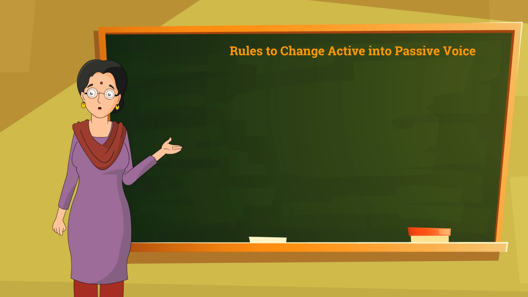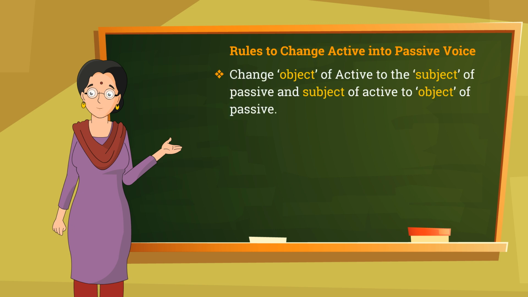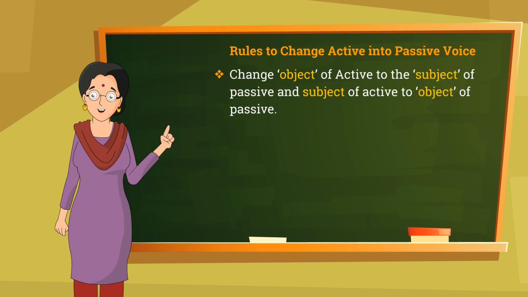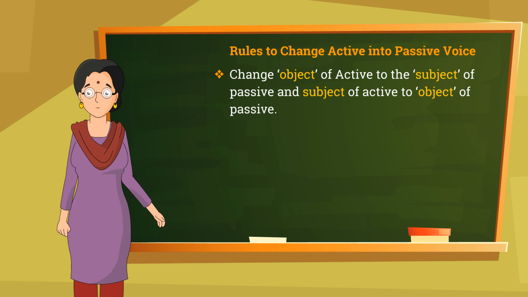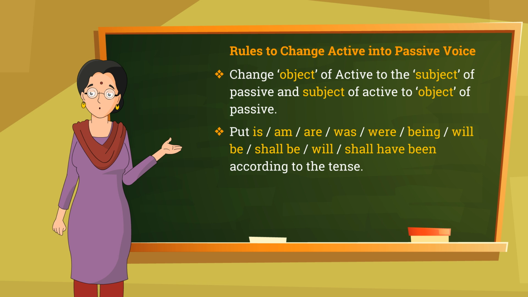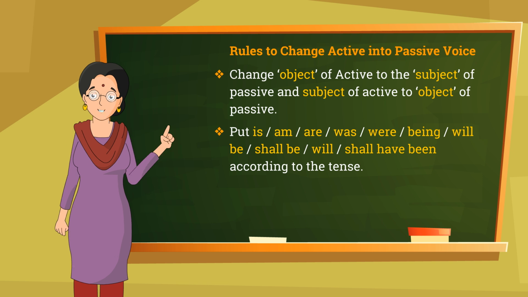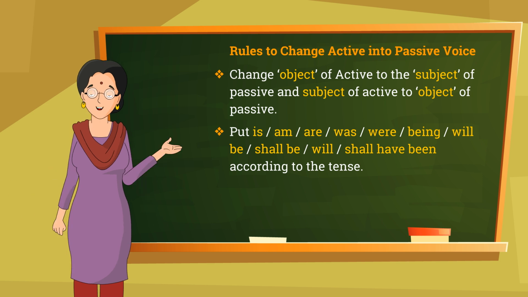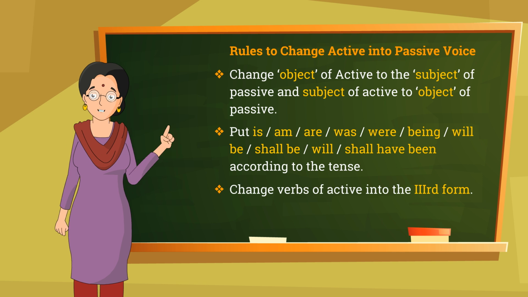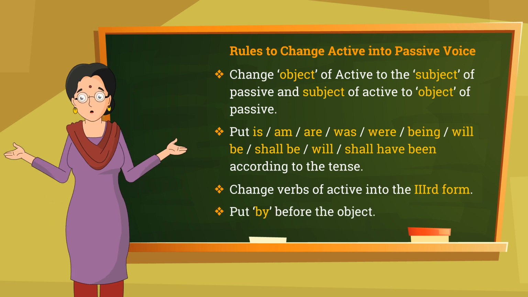Rules to change active into passive voice. Change the object of the active to the subject of the passive and the subject of the active to the object of the passive. Put is, am, are, was, were, being, will be, shall have been according to the tense. Change verbs of action into the third form. Put by before the object.